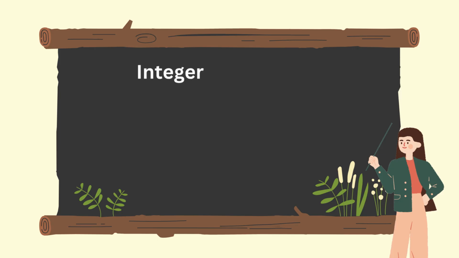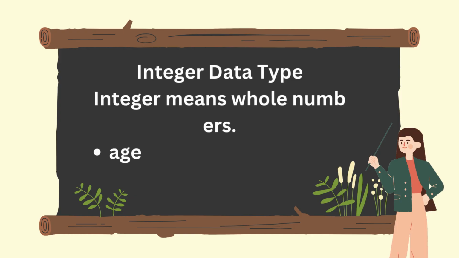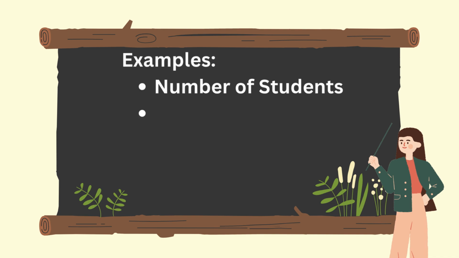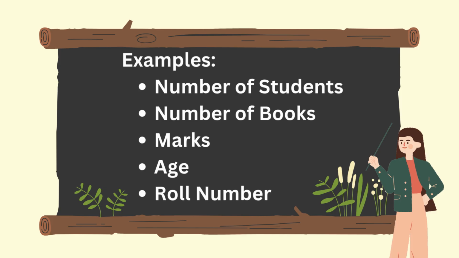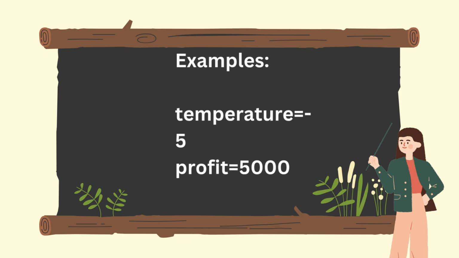Integer data type. Integer means whole number. Numbers without decimal points. Example: age = 20, marks = 95, students = 100. These are all integers. Integers are used when counting things. Examples: number of students, number of books, marks, age, roll number. For example, age = 20, print(age). Output is 20. Integers can be positive or negative. Example: temperature = -5. profit = 5000. Both are valid integers.